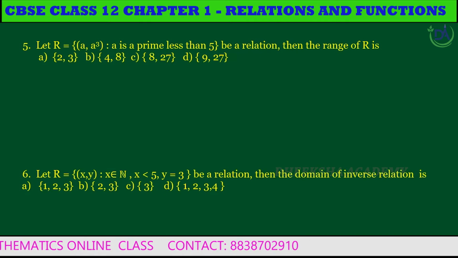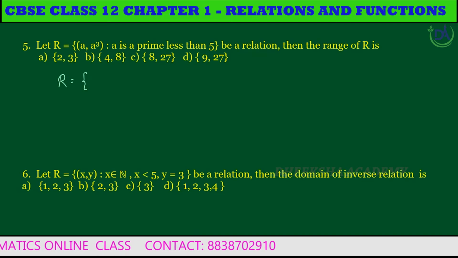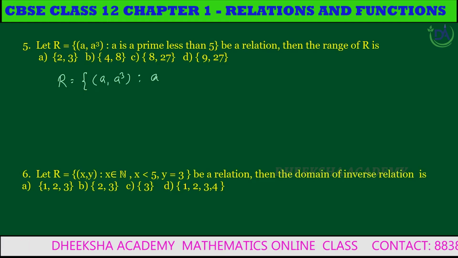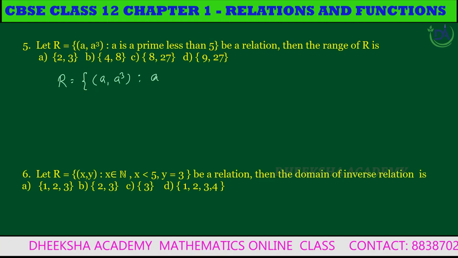Listen. Given the relation R is equal to (A, A power 3), where A is a prime less than 5.